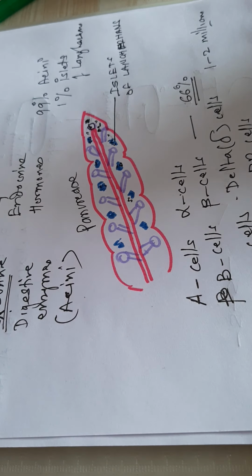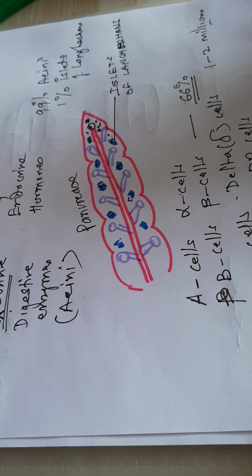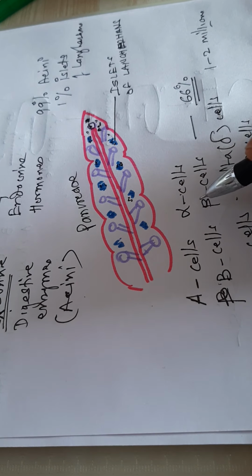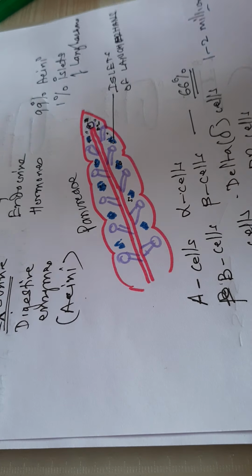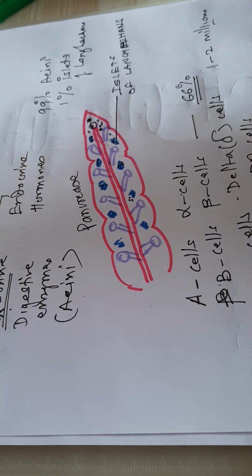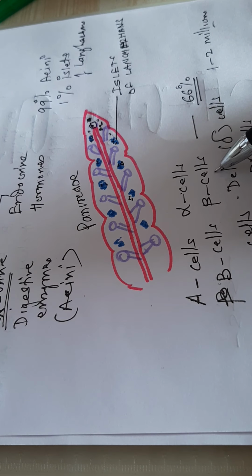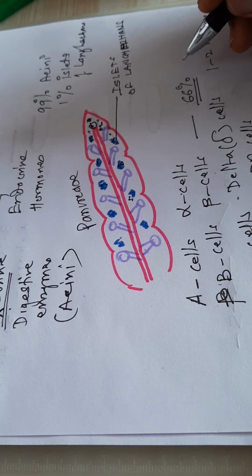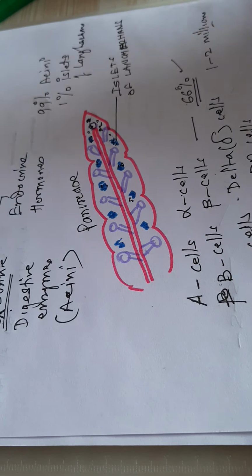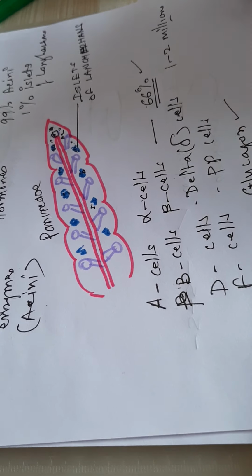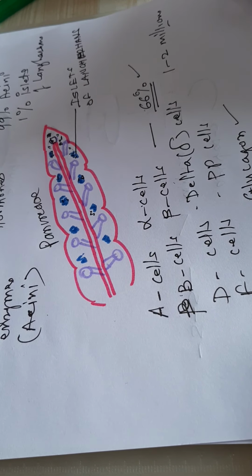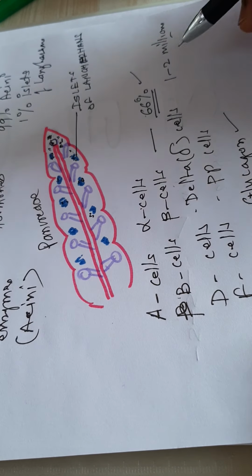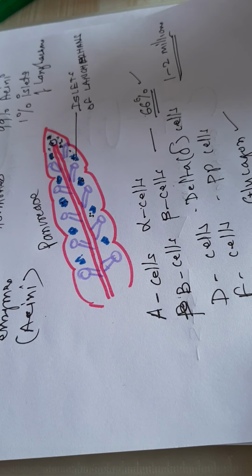Now the islets of Langerhans consist of 4 types of important cells. A cells, also called alpha cells, secrete glucagon. Then B cells or beta cells constitute most of the cells of the islets of Langerhans, around 66%, out of about 1 to 2 million islets of Langerhans.